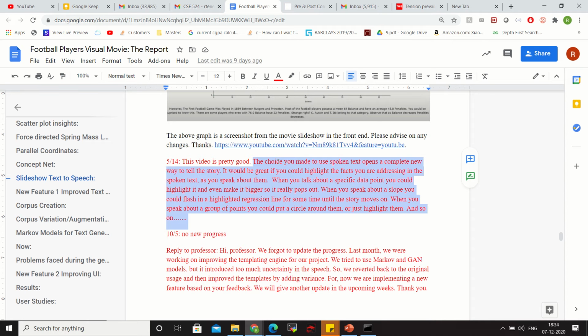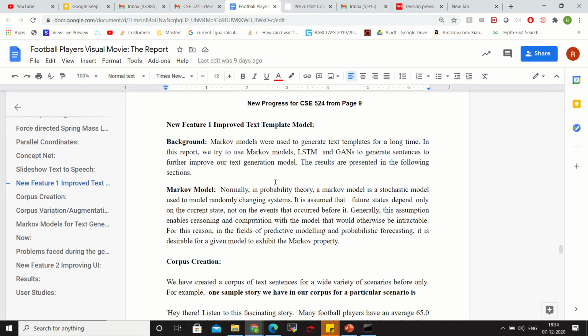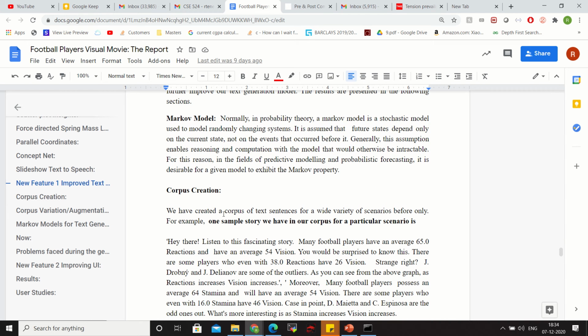And on top of this, we also took on the task of improving the template model which we had from last semester. So the first part of this semester for the 5 to 4 project, what we did, is new progress which started this semester. As you can see here, we went with the Markov model and also the GAN models to create a corpus from which the templates can be drawn.